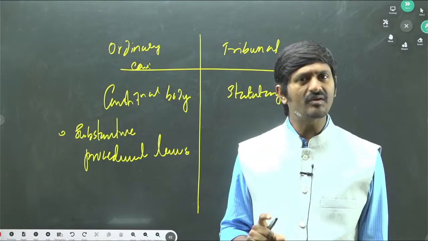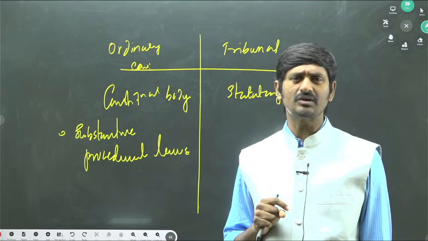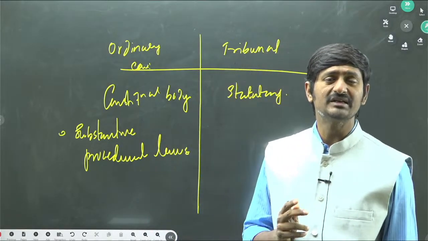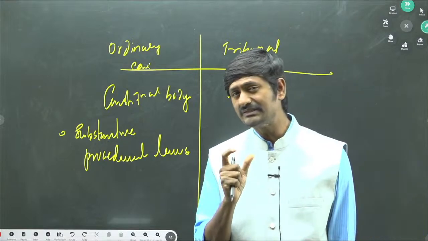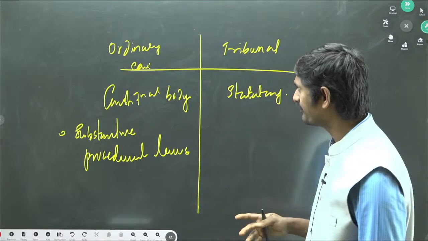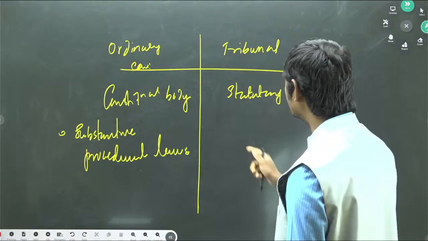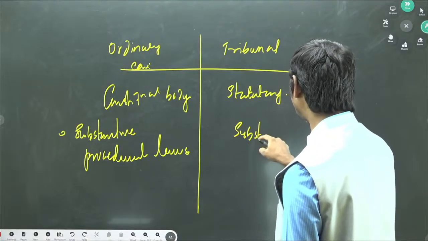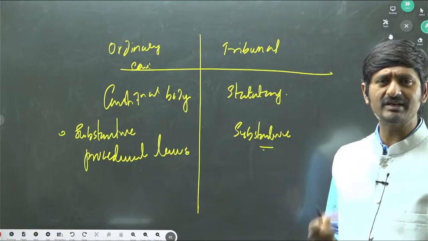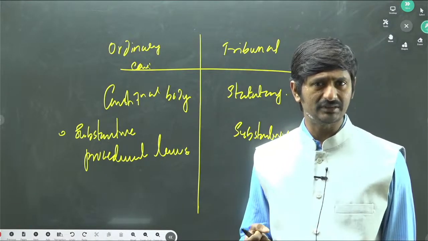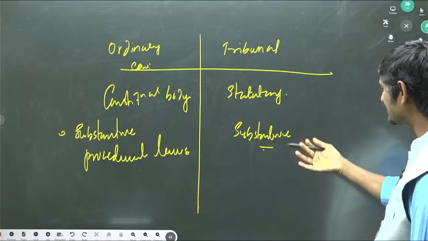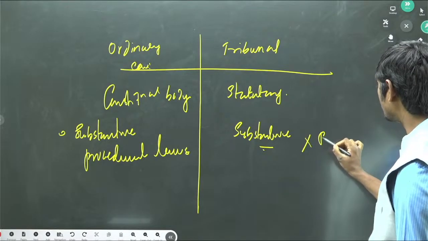On the other hand, procedural law is something where you resolve the dispute on the basis of the procedure mentioned under the given law. For example, CPC, CRPC, Indian Evidence Act. This is how they provide the basis for how disputes can be resolved. On the other hand, tribunals will follow only substantive law because of the statute they follow, but with respect to procedural matters, they will enjoy the flexibility of which procedure they need to adopt. That is their flexibility. So that is why it means they do not follow procedural laws.